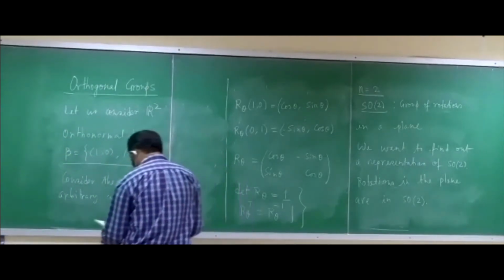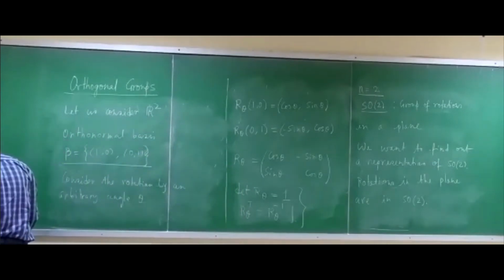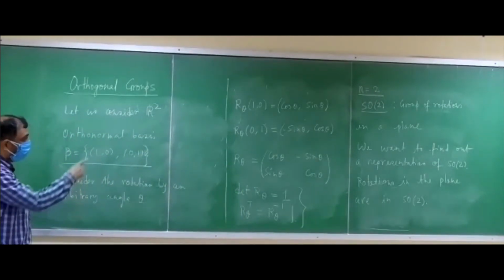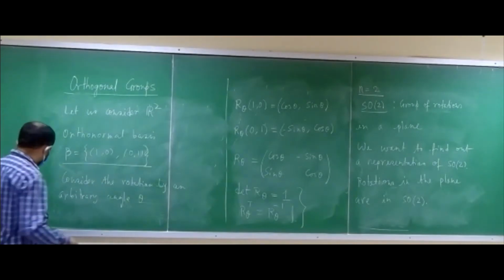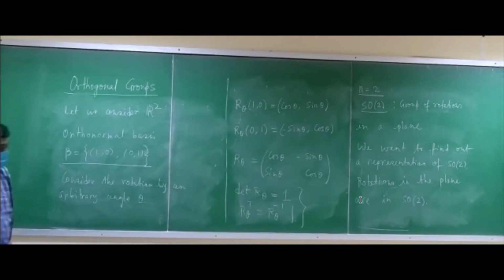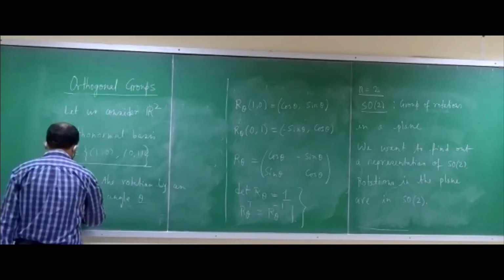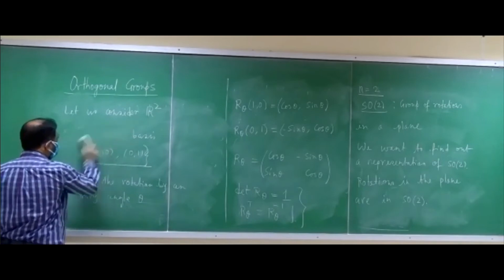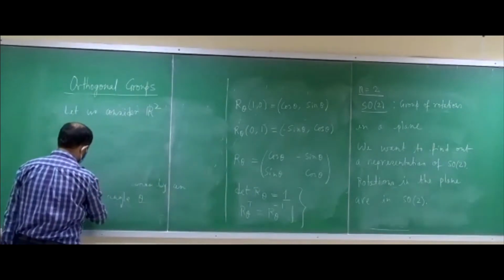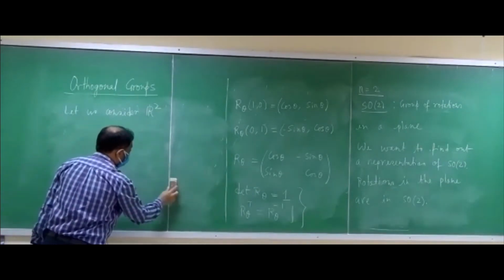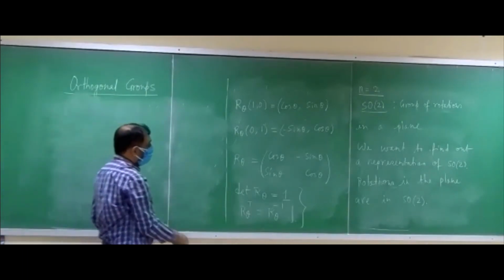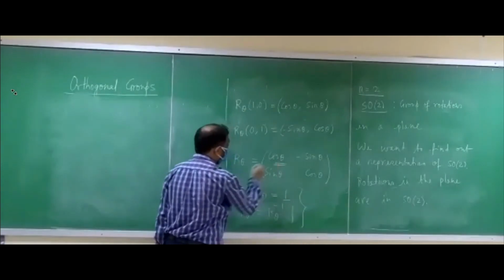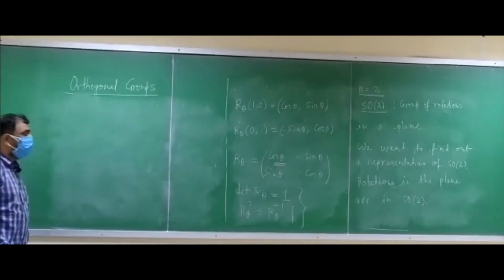Now let us take 2 elements in SO2, which we denote by cos theta minus sin theta cos theta, and cos phi, some other phi. Before that, let me just also mention that this is an example of a group where the group elements are determined in terms of a parameter theta, which is a continuously varying parameter.